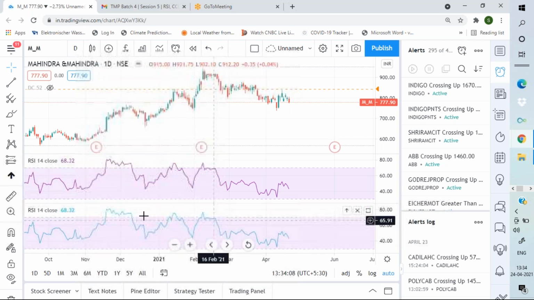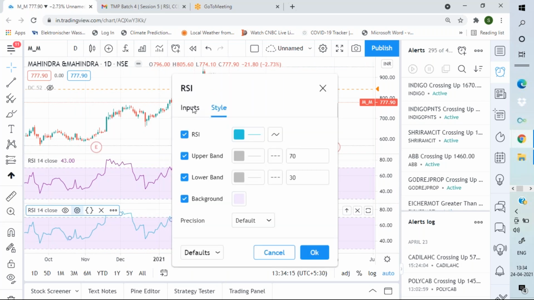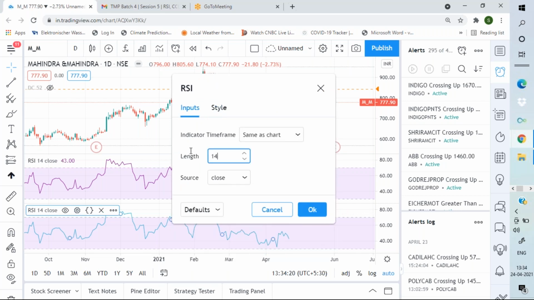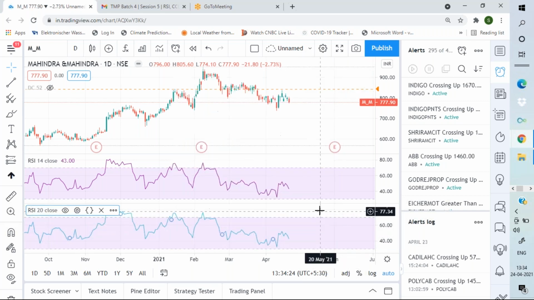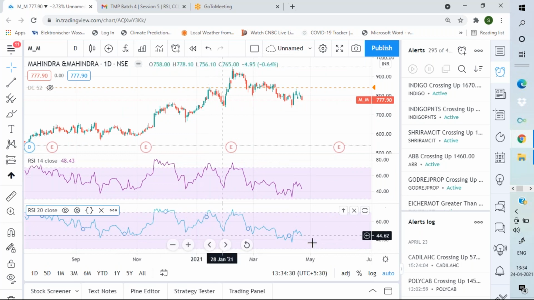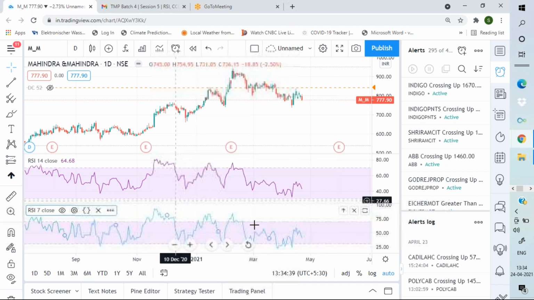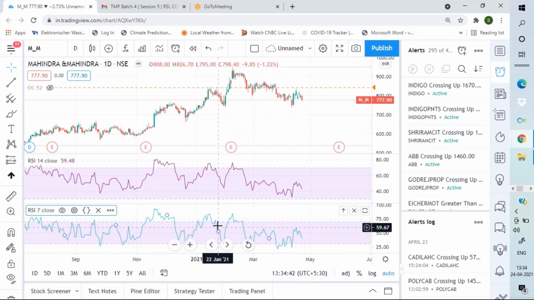Now, if you want to change the time period, like if I change it to 20, it becomes a little bit slower in response. If you decrease the time period to 7, maybe 4, it becomes much more sensitive.